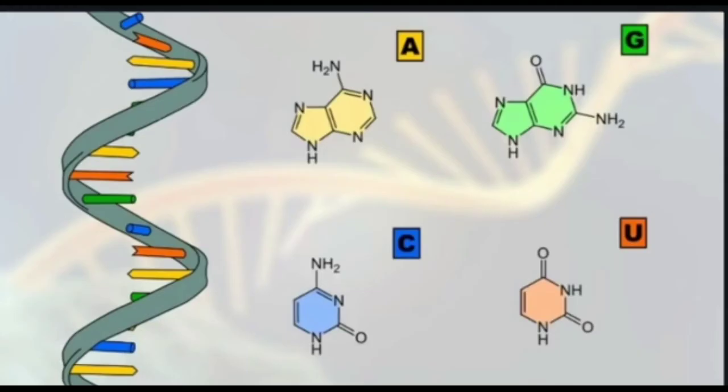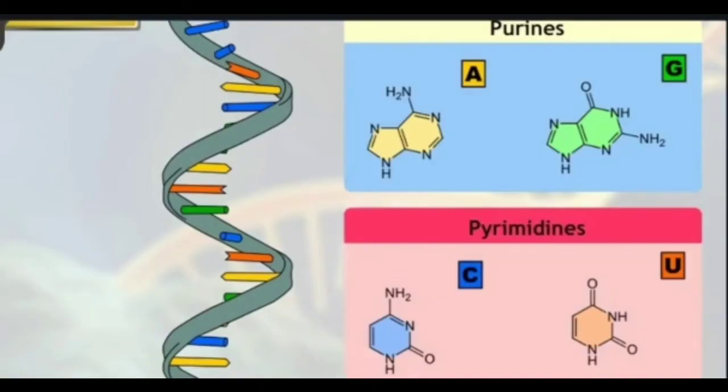The nitrogenous bases present in RNA are purines and pyrimidines. Purines are adenine and guanine. Pyrimidines are uracil and cytosine. Types of non-genetic RNA are messenger RNA, ribosomal RNA, and transfer RNA. We'll observe one by one.